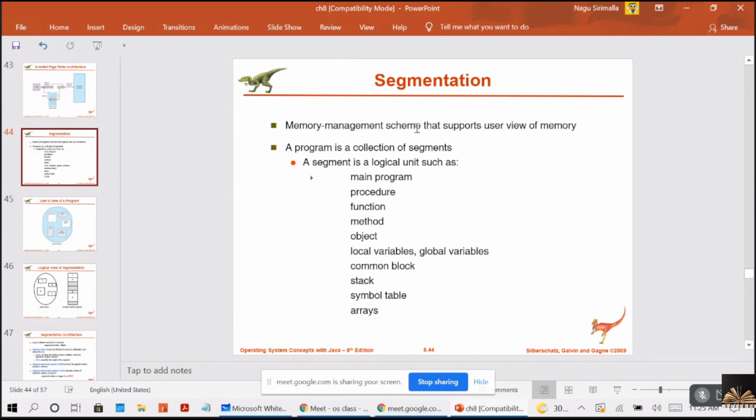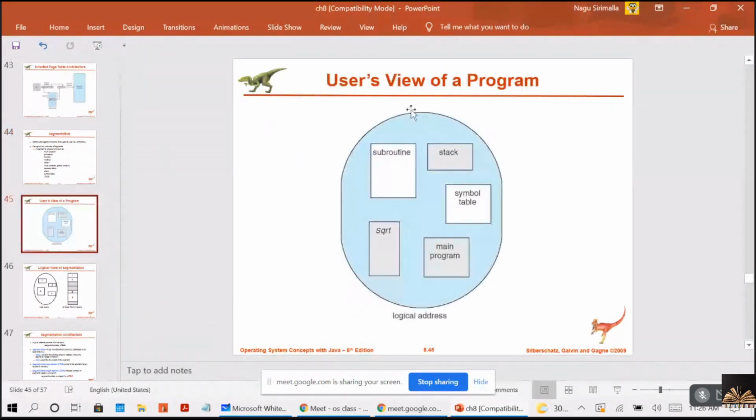For all this, the C compiler will generate separate segments. Similarly, square root as another function in the program, and subroutines, will each get a separate segment. For the stack it will create a separate segment. The main program will be stored in a separate segment, and the symbol table will be stored in a separate segment.